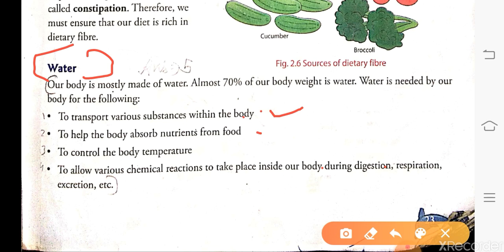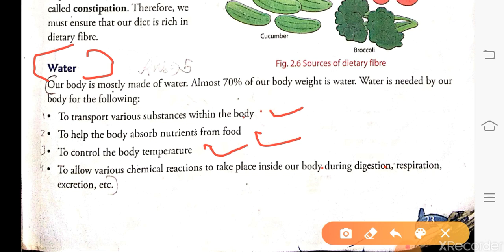Second important necessity, to absorb the nutrition from food. So water is again necessary for absorption of nutrition from our food. Third, to control the body temperature. Sometimes our body becomes too hot. So to control or regulate the temperature in our body, we need water.